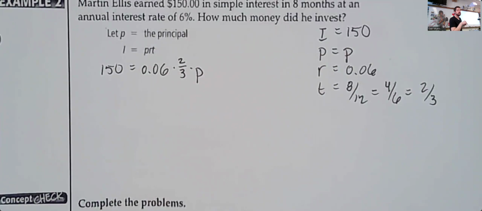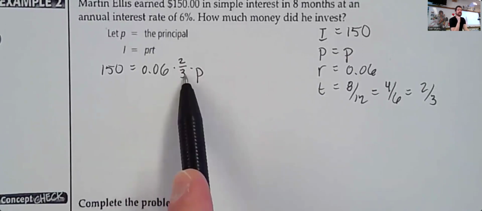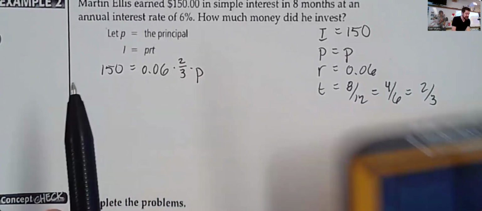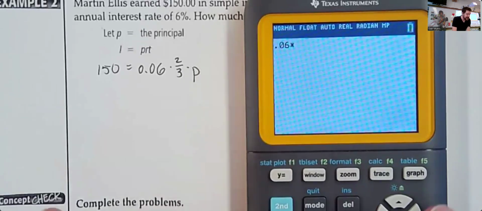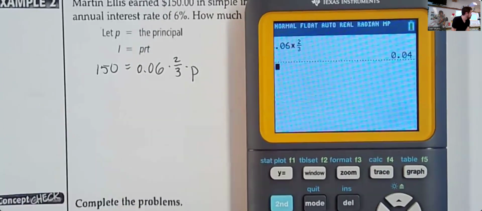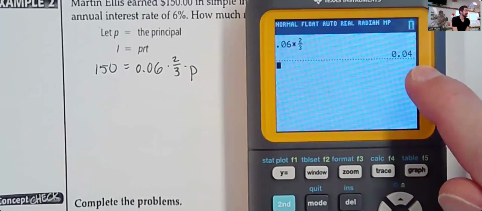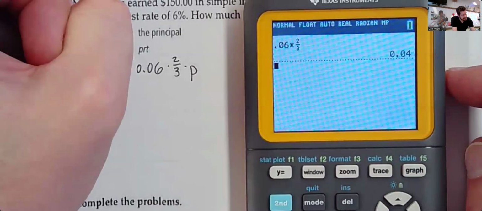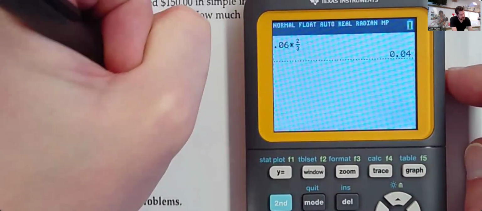So what do we have to do first? What's that? So we are going to do that second, just because we got two things that need to be multiplied together here first. Yeah, so let's go ahead and multiply 0.06, multiply that by 2/3, which is 0.04, which is a great number. Like that's a fine decimal to use. You could write 4/100ths, you could write 2/50ths, you could write 1/25. 0.04 though, as a decimal, that's a fine decimal. Let's just use that. So it would be 150 equals 0.04 P.